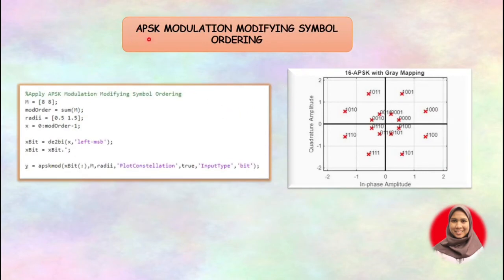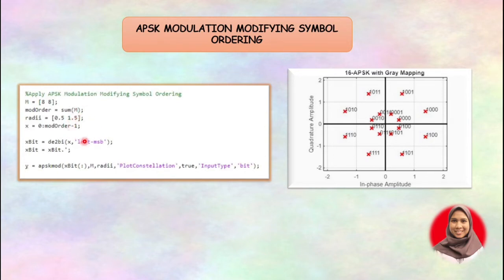Then we apply APSK modulation with modified symbol ordering, where the plot will use gray mapping and show the bit data for each point. The coding until the input is put in the variable x is the same as the previous APSK modulation.